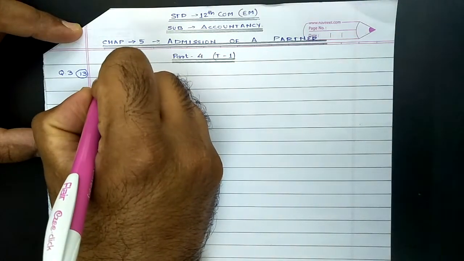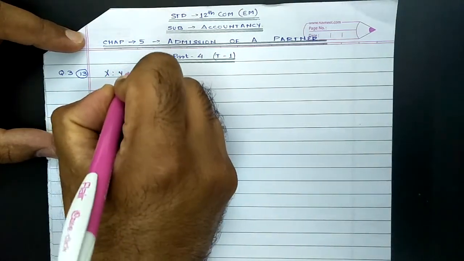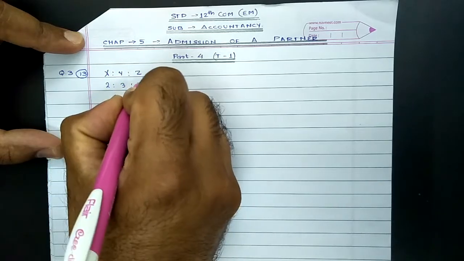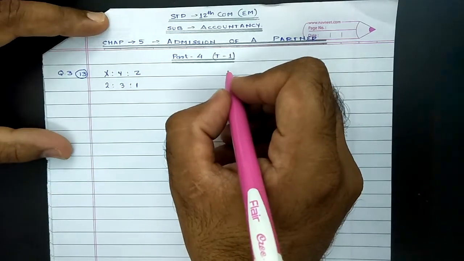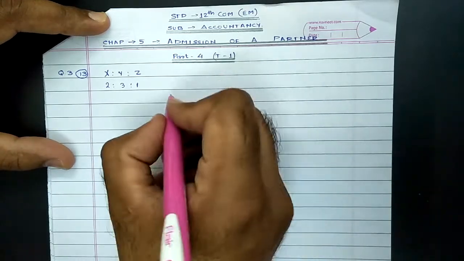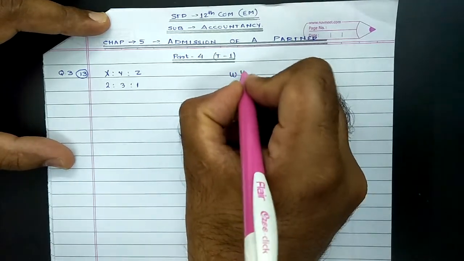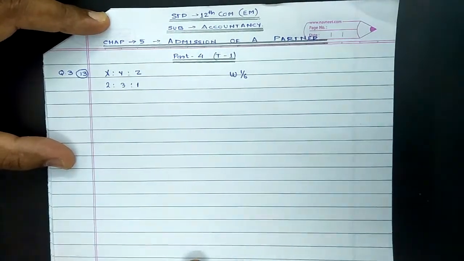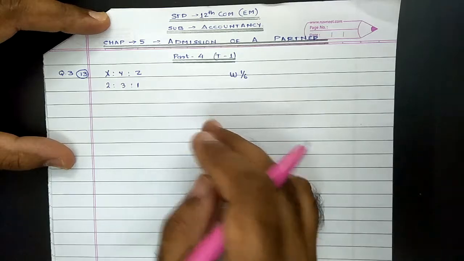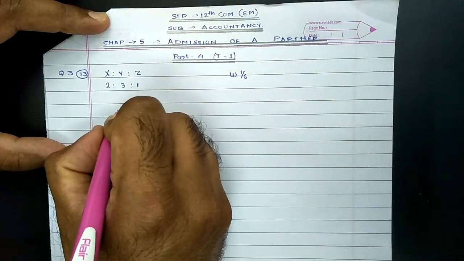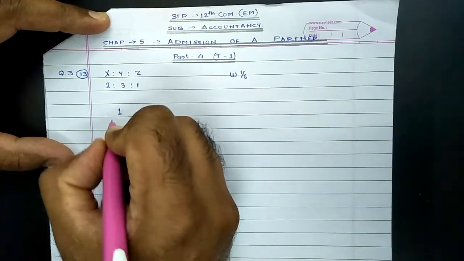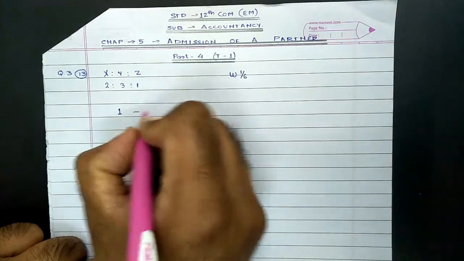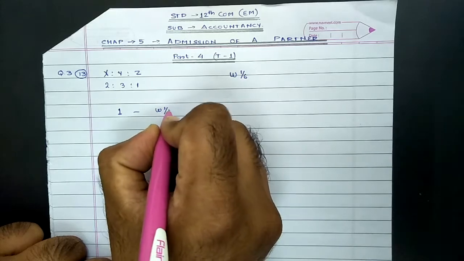So in this case, X, Y and Z were partners sharing profits in the ratio of 2:3:1. They admitted W as a new partner for 1/6 share in profit. Now in this kind of case, there are two ways of solution. I will be going for the alternate way. Let us go for the entire share of business. The entire share of business cannot exceed 1. Out of 1, W would be receiving 1/6.